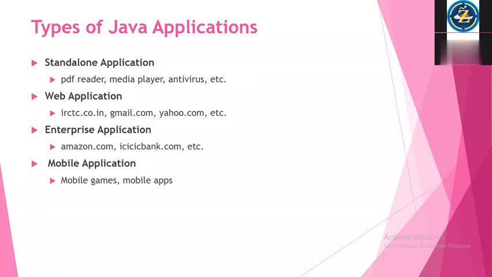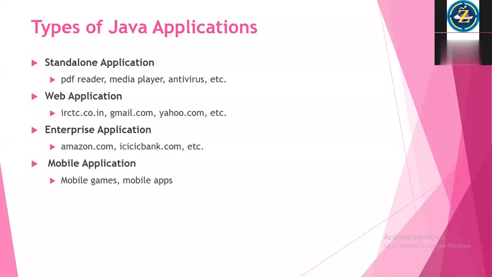It is very famous at the time. Okay. Everything is on mobile now, right? So even IRCTC is on mobile. Okay. Gmail is there as a mobile app, right? Yahoo mobile app is there. Amazon mobile app is there. ICICI mobile app is there. So whatever we are running on the internet, that means in the browser, on the desktop or laptop, the same thing can happen on mobile also. So that is called mobile apps. So we call it mobile apps, right?